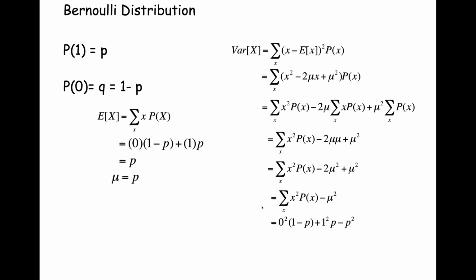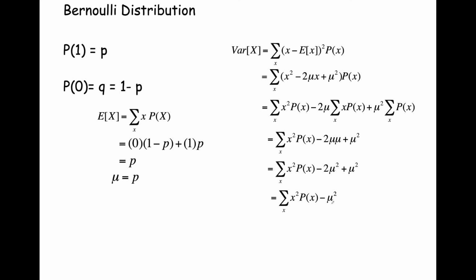And so now let's substitute in all of the values for failure and for success. Failure, we said, was set to blue. So now that we've combined our minus 2 mu squared and plus mu squared, we get the following expression, the sum for all x squared times p of x minus mu squared.